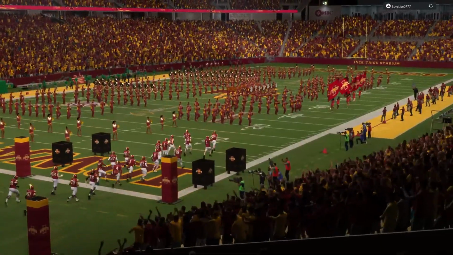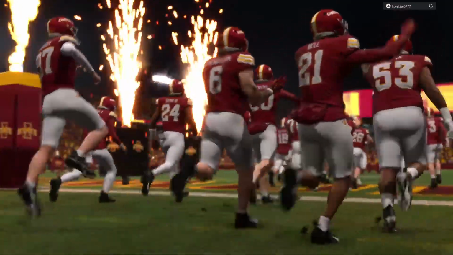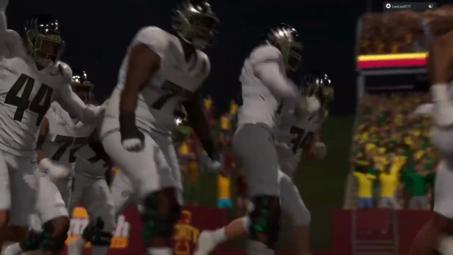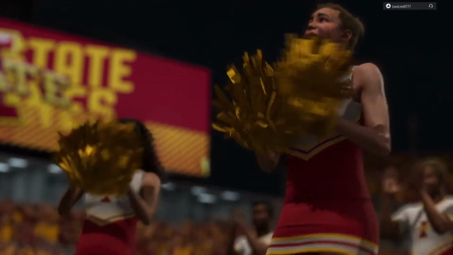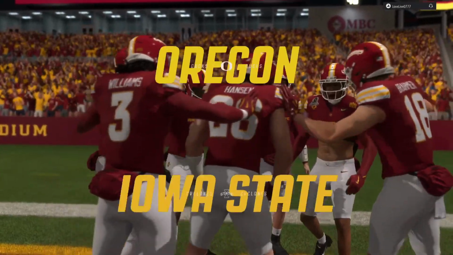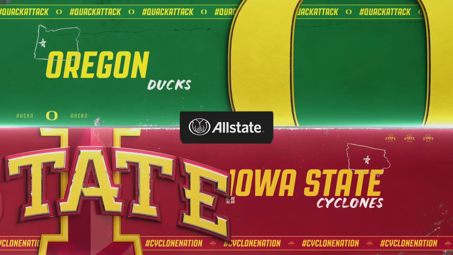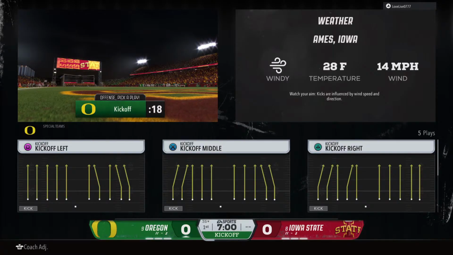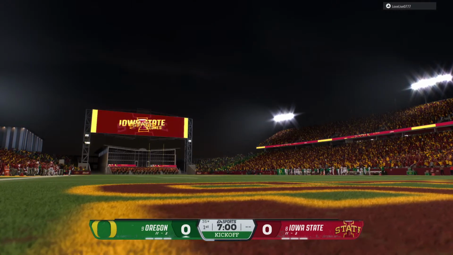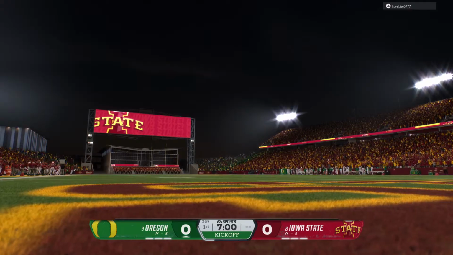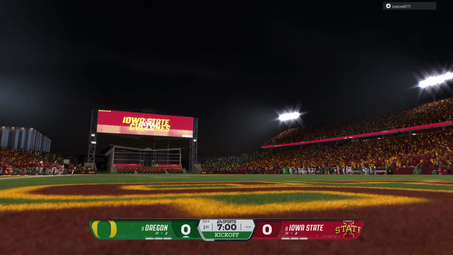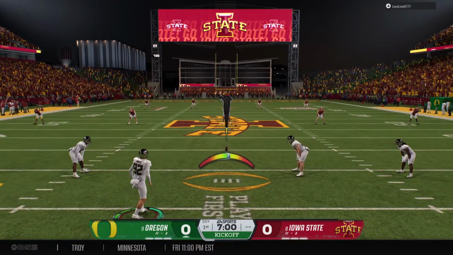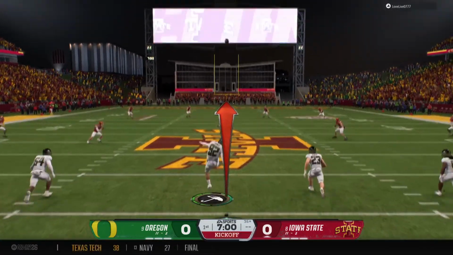As we'll see, the number 9 seed in this playoff, the Oregon Ducks, taking on the number 8 seed in the playoff, the Iowa State Cyclones. For EA Sports College Football, I'm Chris Fowler, joined by Kirk Herbstreit. The playoff is here, and let's not wait any longer. Let's get this going. Team is out there, and here we go. The college football playoff about to get underway.